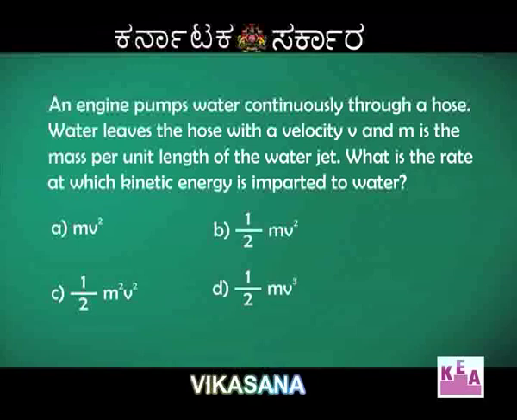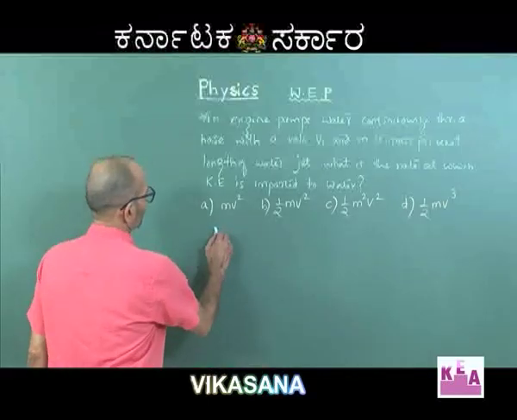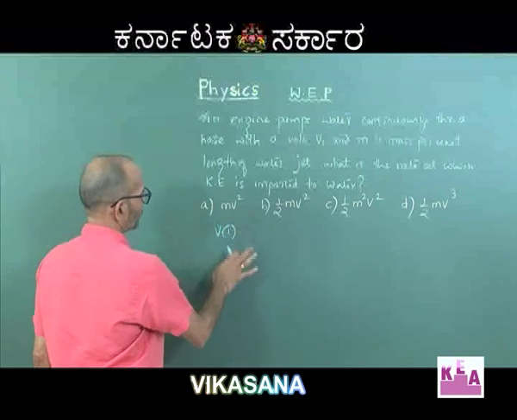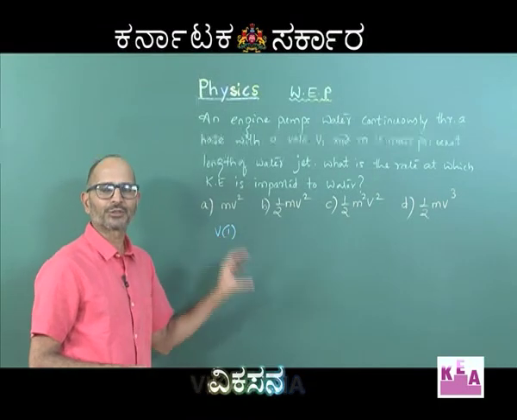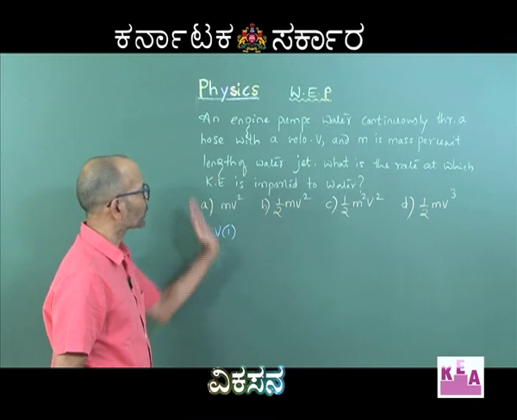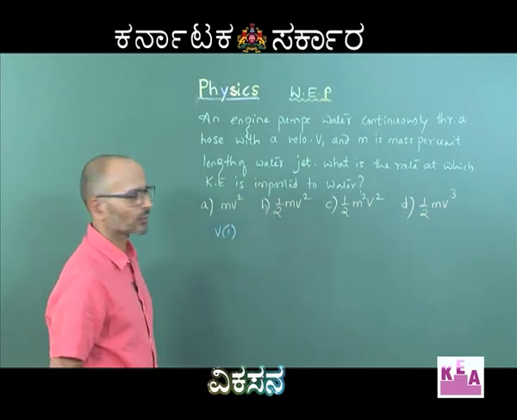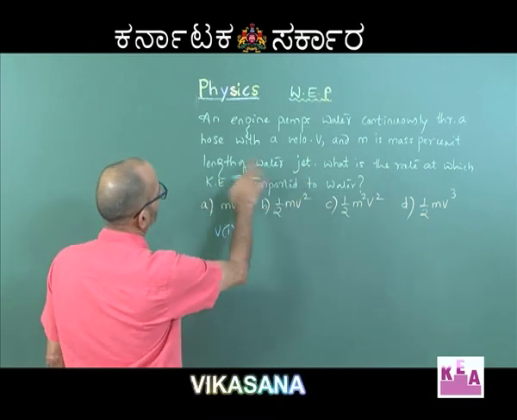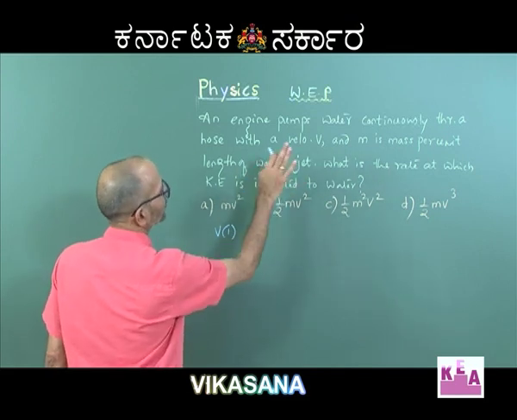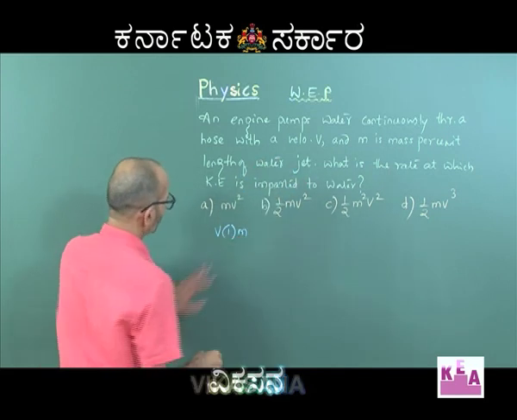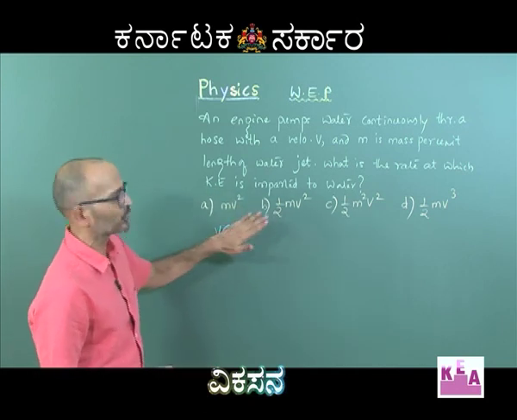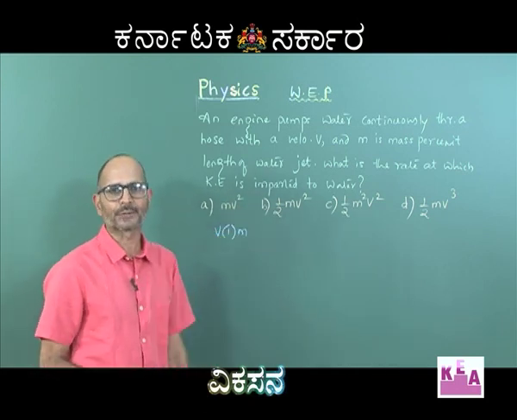See, because if you just permit 1 second, then how much water is going to come out? The water which was present in the pipe of length v into 1. Fine. So, v into 1 is the length of the pipe in which there is some amount of water, and all this water is going to come out within 1 second. Now, what is the mass per unit length of the water? Mass per unit length is m. So, if I multiply by m, I will get the total mass of the water which is going to come out of the hose within 1 second.